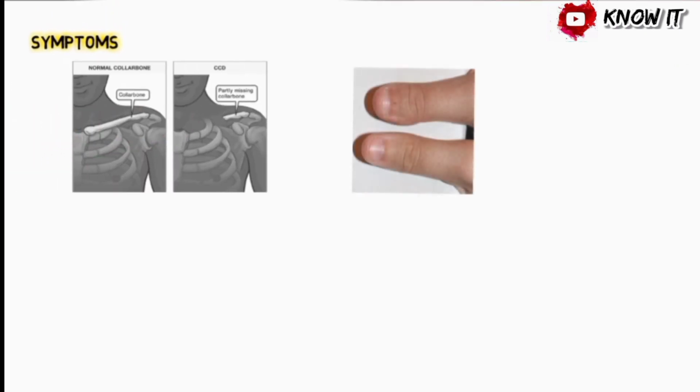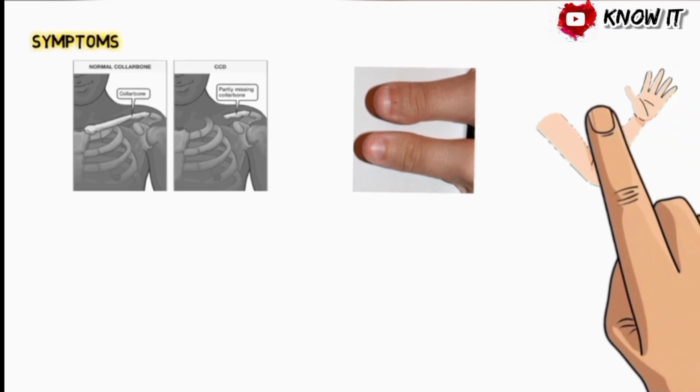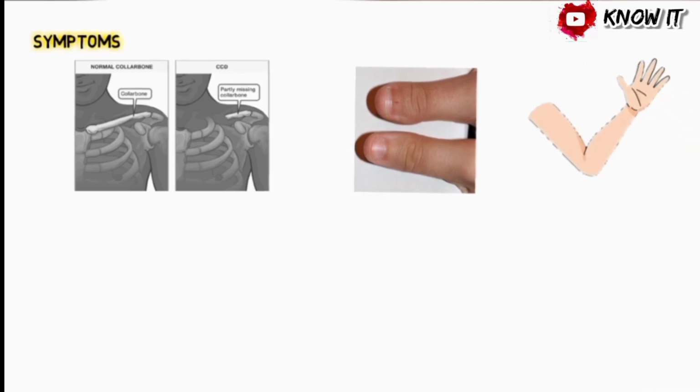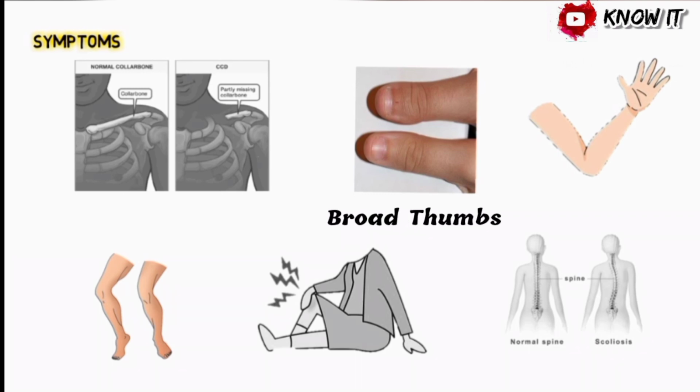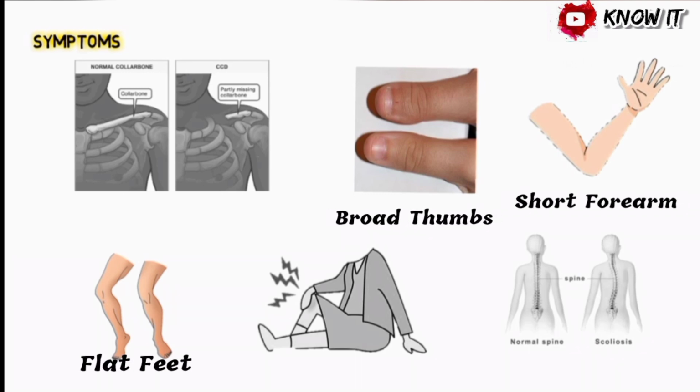As a result, their shoulders are narrow and sloping, and can be brought unusually close together in front of the body, and in some cases, the shoulders can be made to meet in the middle of the body. Affected individuals may have short, tapered fingers and broad thumbs, short forearms, flat feet, knock knees, scoliosis.